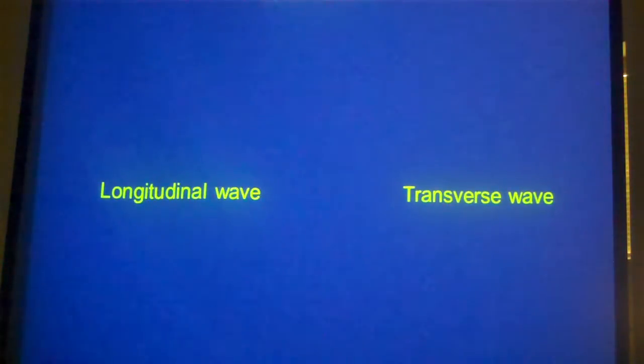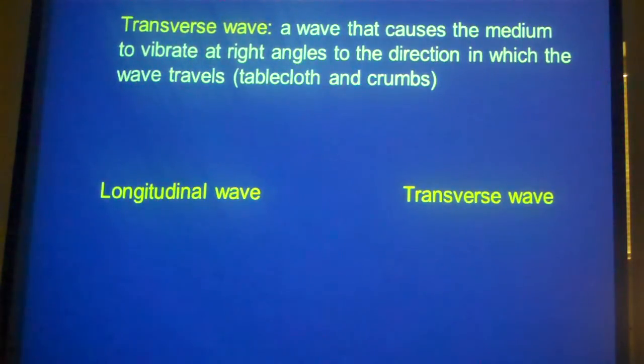All right, 2 kinds of waves: longitudinal waves and transverse waves. The easiest way to look at this is probably with a slinky, and we'll get a giant slinky out next week and we'll see these things in action. A transverse wave is one that makes the medium, the stuff that it's going through, vibrate at right angles to the wave.